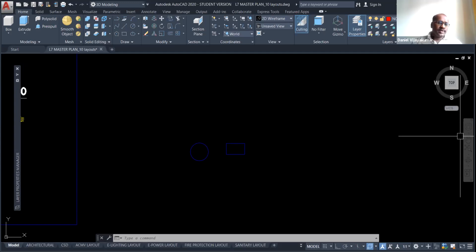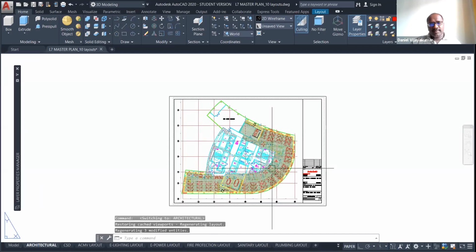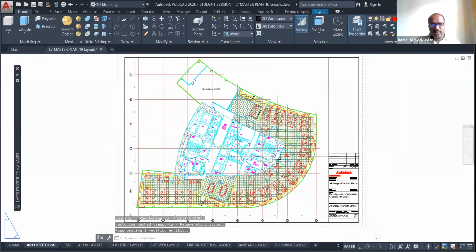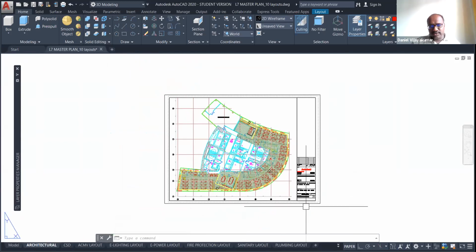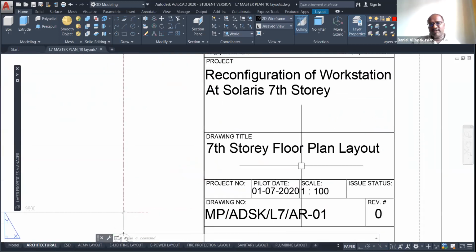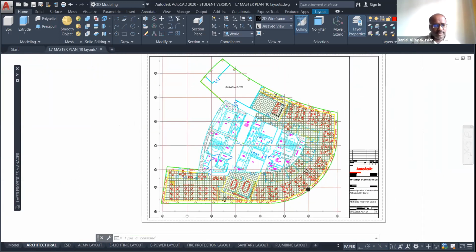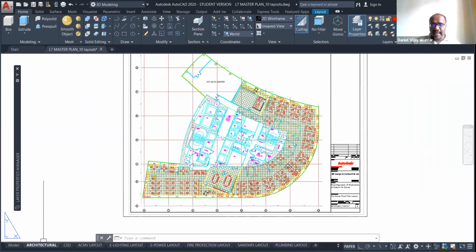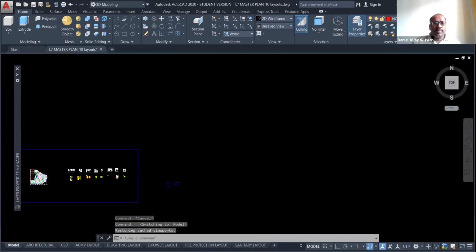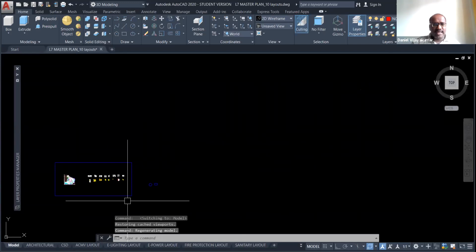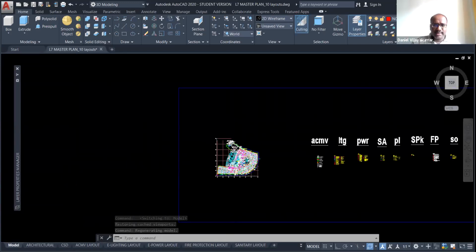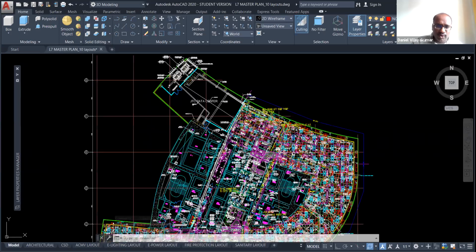Okay, so I will show you one of the drawings. This is an architectural drawing, one of the layouts, one of the plans. For example, this is a 7-story floor plan layout. This is the actual drawing. It's located in the layout plan. Later we are going to learn what the layout is. Before that, I'm going to turn on model space. That is called our drafting area. So I show you that plan drawing.